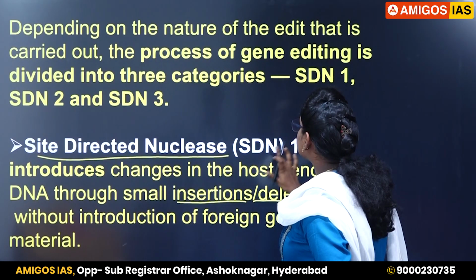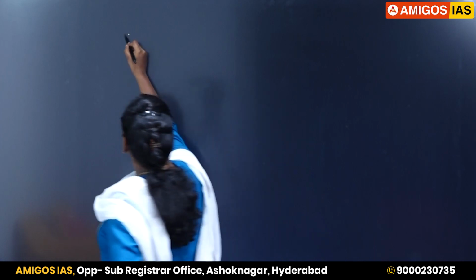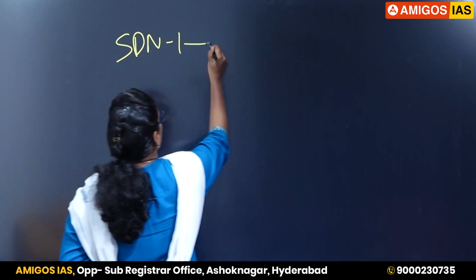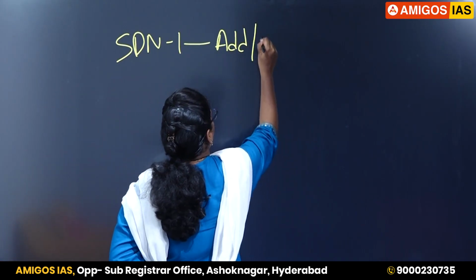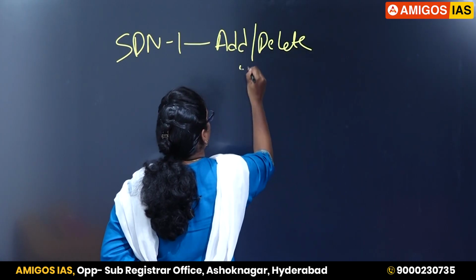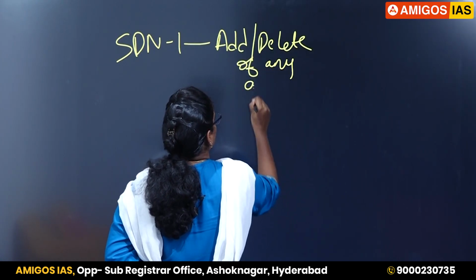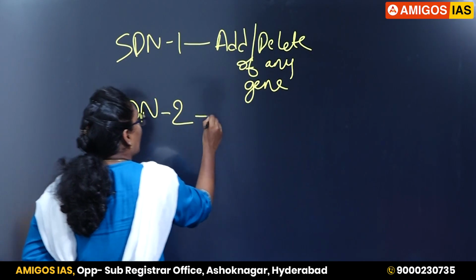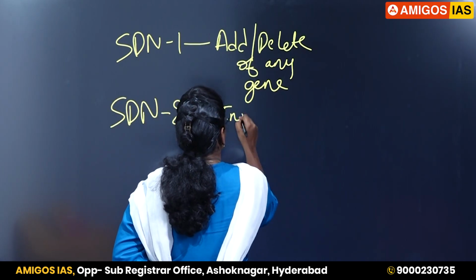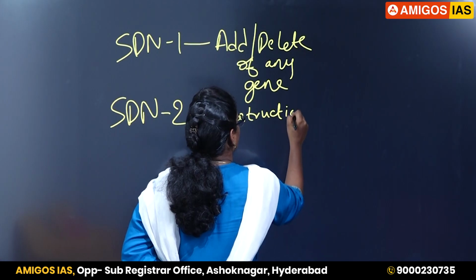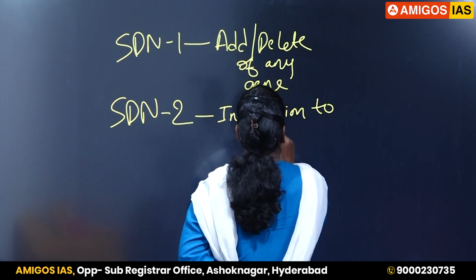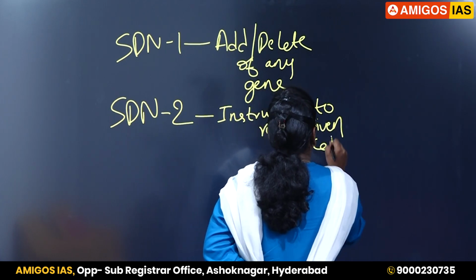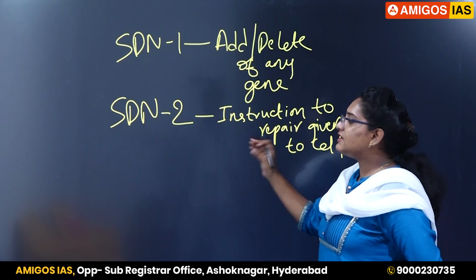What is the difference between SDN1 and SDN2? Under SDN1, that is site directed nuclease, you add or delete genes. What is SDN2? Site directed nuclease 2. Under this, instructions to repair are given to the cell, and the cell copies these instructions and does the work.